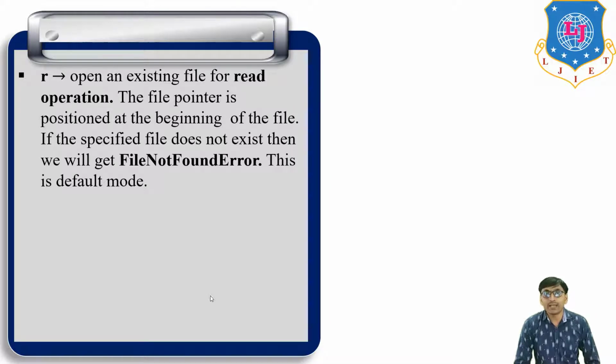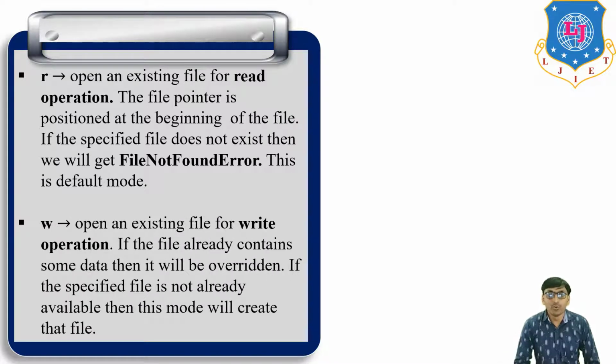To open an existing file for read operation, the file pointer is positioned at the beginning of the file. If the specified file does not exist, then we will get a FileNotFoundError. Okay, and this is the default mode.